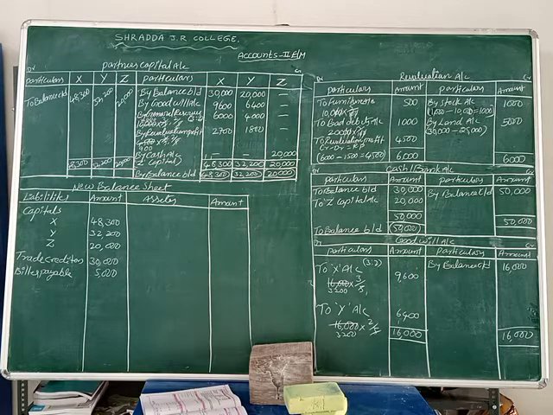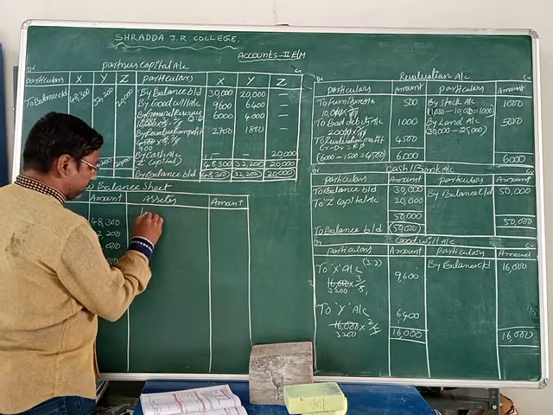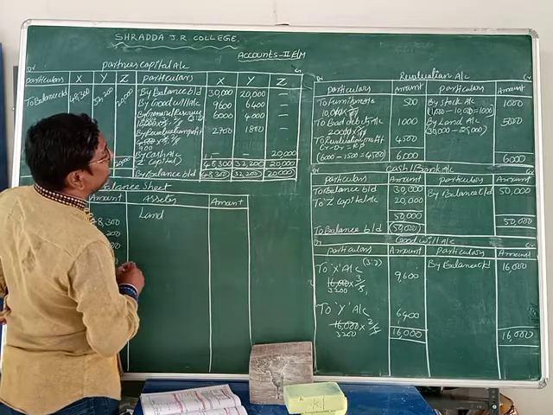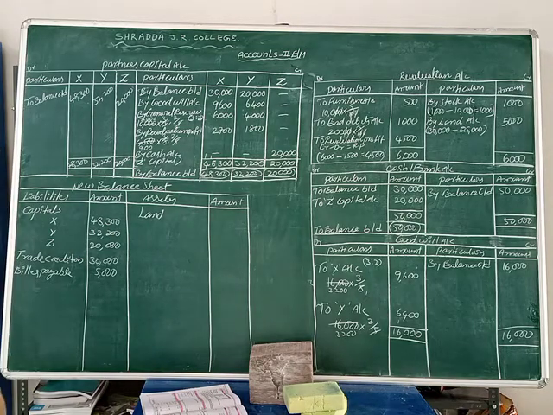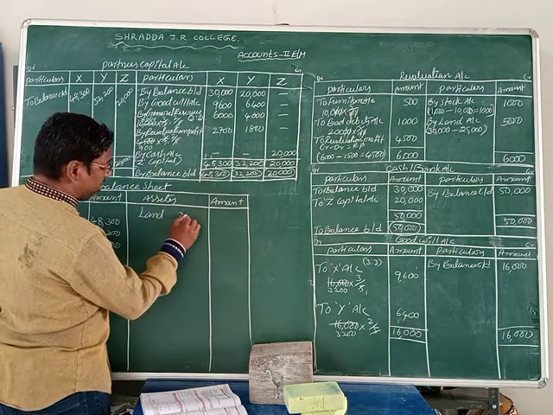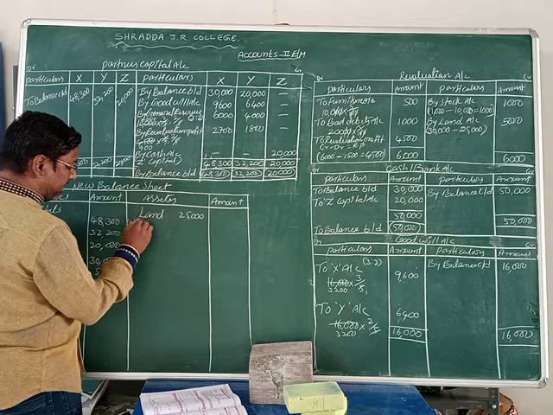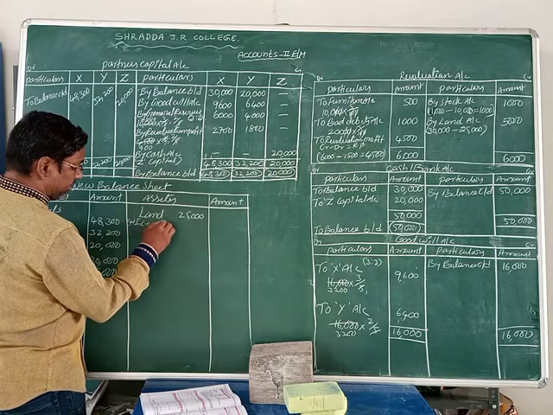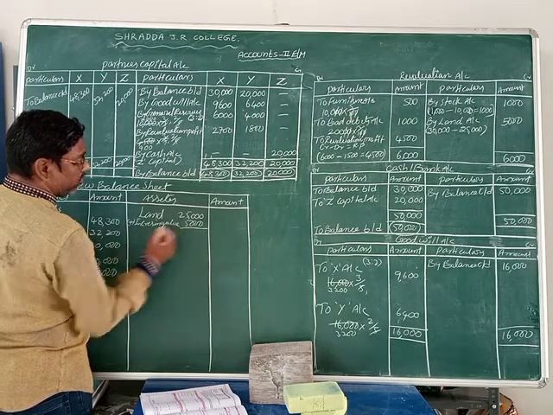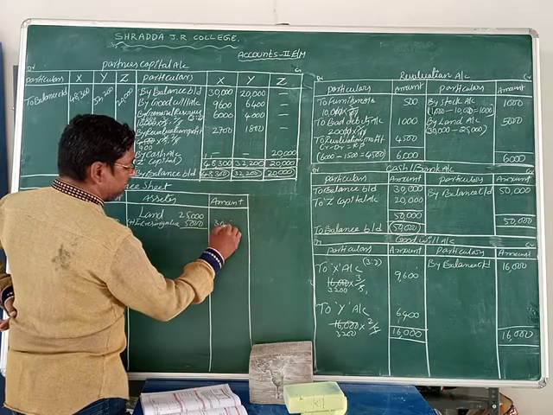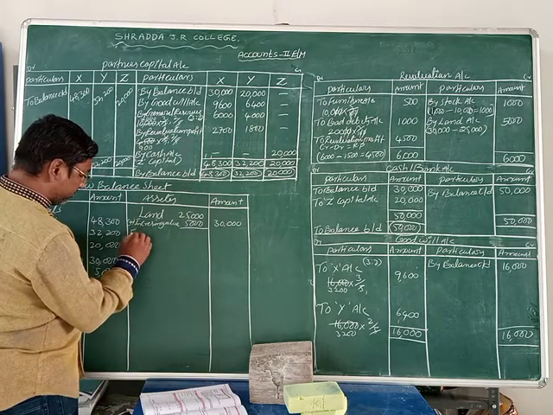Okay, now we are going to record assets. So what is the first one? Land. Land has an adjustment. Why? Because land has an increase in value of 5,000. What is the land value here? 25,000 rupees plus the increase in value of 5,000 rupees. Now what is the total amount of land? 30,000 rupees, friends.